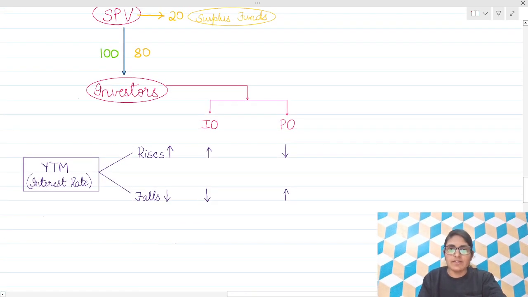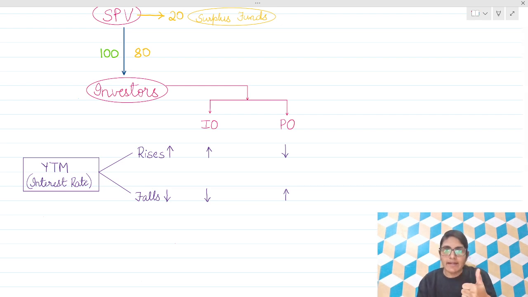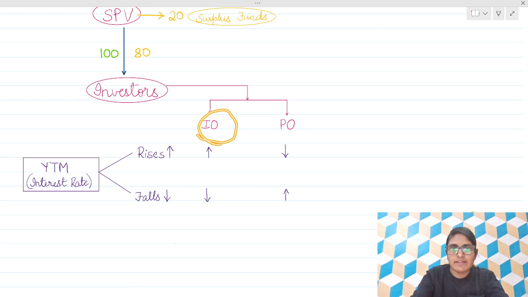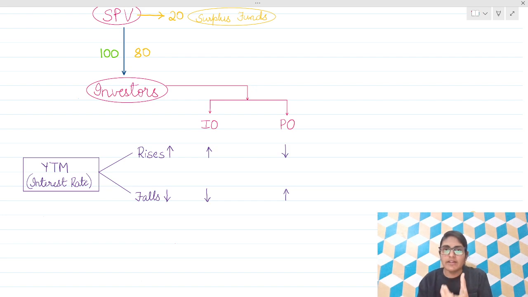Next, what are strip securities? In strip securities, the cash flows are divided into two securities, that are interest only securities and principal only securities. The holders of interest only securities will receive only the interest amount, and the holders of principal only securities will receive only the principal amount.